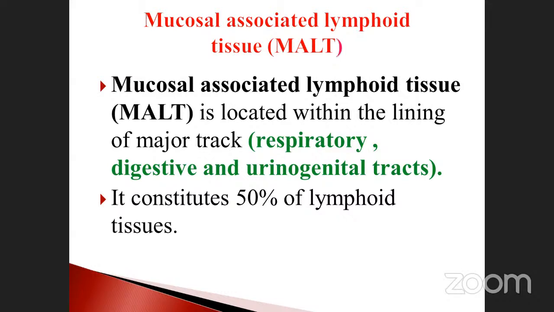Which organs? The respiratory organ, digestive organ, and urinogenital organ contain it. How much of the lymphoid tissue? 50% of the lymphoid tissues is mostly present in this area only. Okay, so go to the next one.